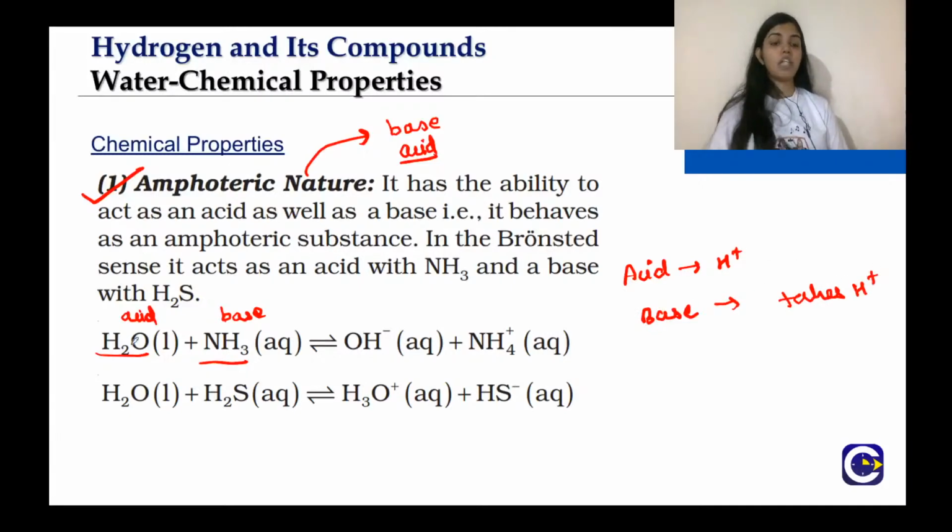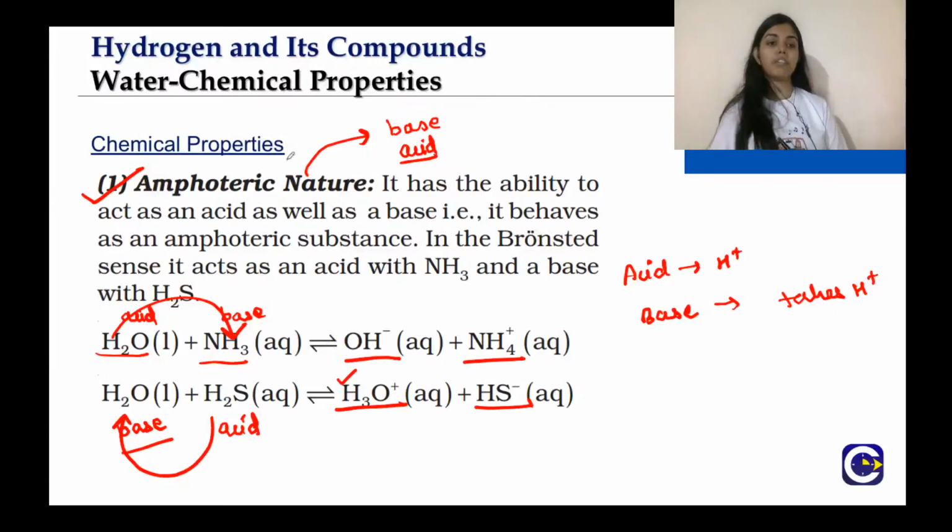Base takes H plus. So what is happening here, that H plus has been transferred to ammonia because water is acting as an acid here. So this becomes NH4 plus, and because one hydrogen has been transferred to ammonia, it will become OH minus. H2S is an acid, so water can behave as a base. That means now the H2S will give hydrogen to water and it will form HS negative, and H2O will form H3O positive. So this is how you can remember the reactions. Amphoteric nature means that it can behave as an acid also and as a base also, depending upon the type of reagent that you are using with water.